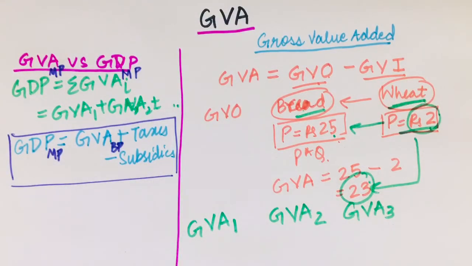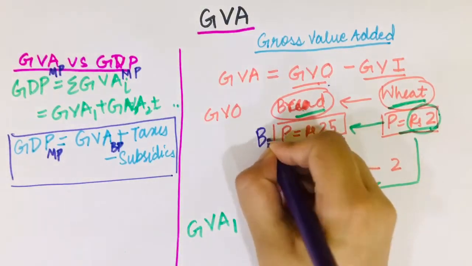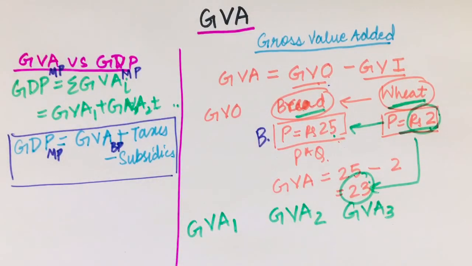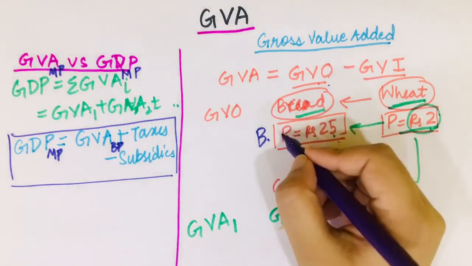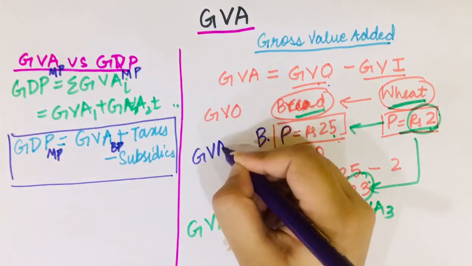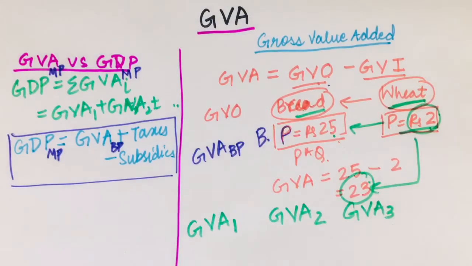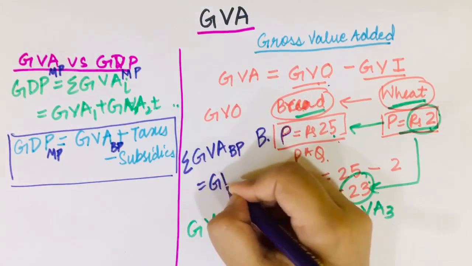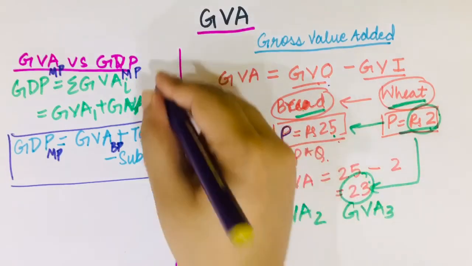Now let's see what the difference between these two is. Suppose when I calculate this GVO and GVI, I calculate all this at basic prices. So what are these basic prices? These are basically the prices which the producer actually fetches. It is not the market price. So you see, when a producer gets the market price, there are some taxes he pays and there are some subsidies he gets. After all those adjustments, we get a basic price, and if all this calculation is done at the basic price, we get GVA at basic price. And when I add all this GVA, I get GDP at basic price, just the first formula.